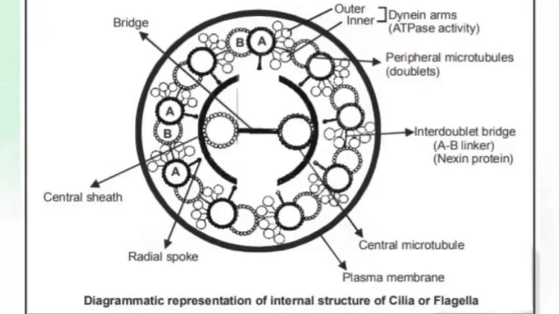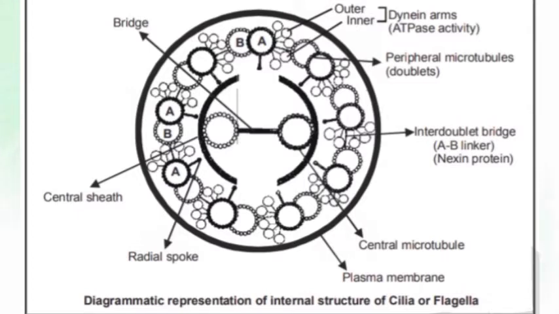Let's see the diagrammatic representation of the internal structure of cilia or flagella. The core of cilia or flagella is called the axoneme. Within the axoneme, there are 9 doublets peripherally. These 9 doublets contain arms which are made up of dynein proteins.